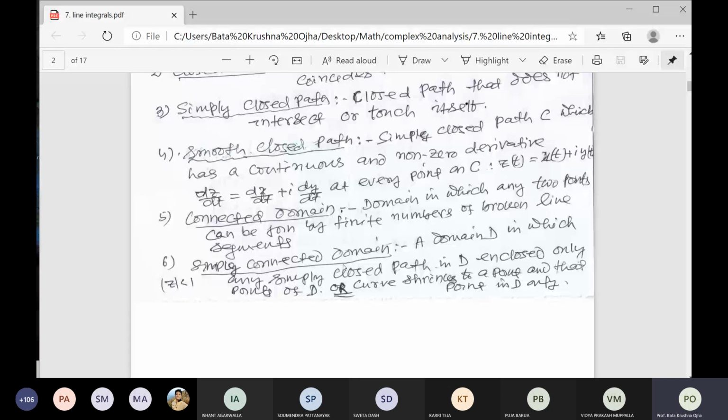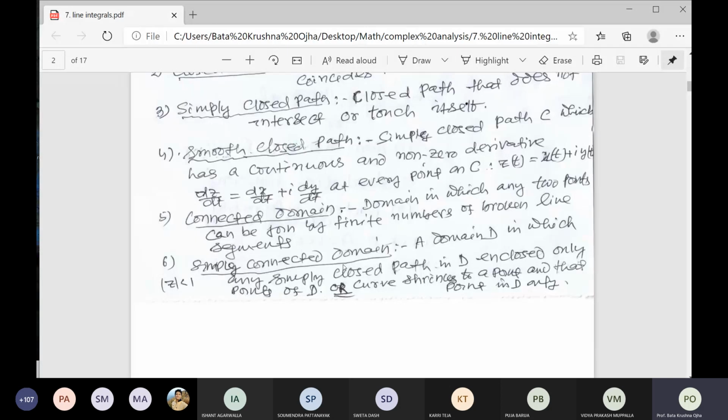So what is a simply connected domain? We always use simply connected domains. When you say domain, you always take it as simply connected. What is a simply connected domain? A domain D in which any simply closed curve in D encloses only points of D. If you take a domain and draw a simply closed curve within the domain, and if you shrink or squeeze that curve, finally we will get a point.